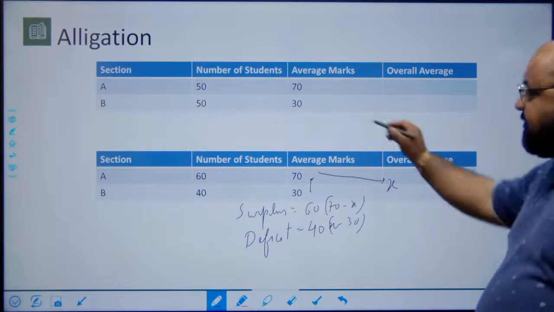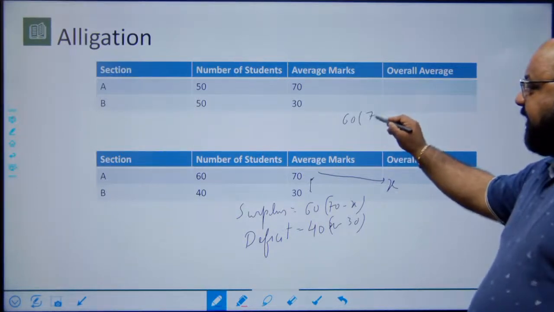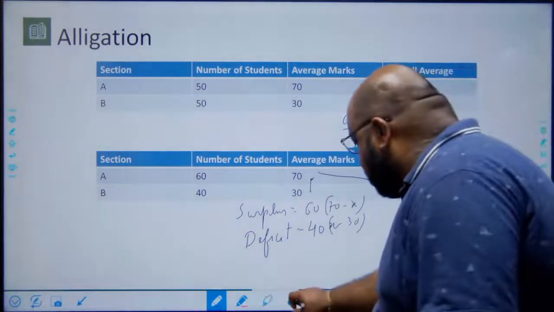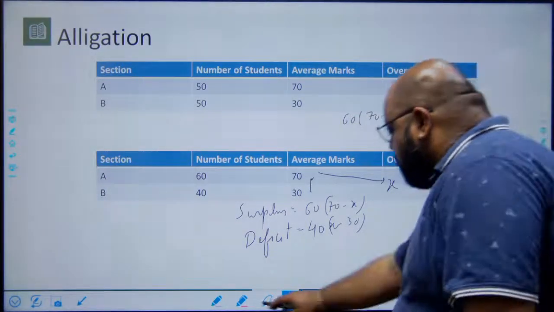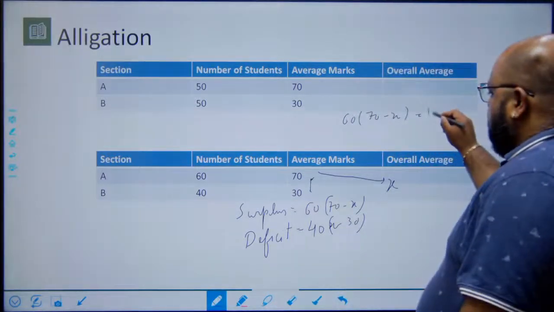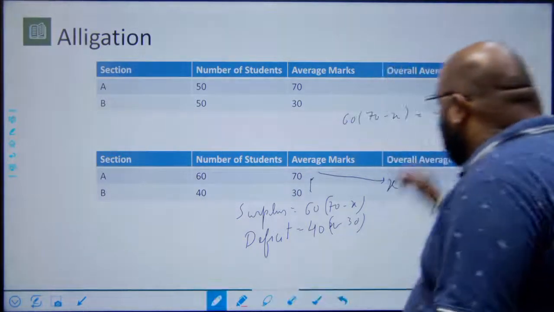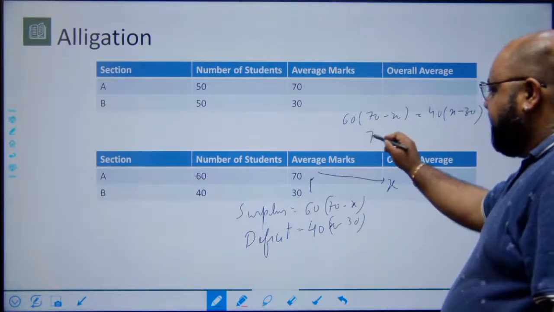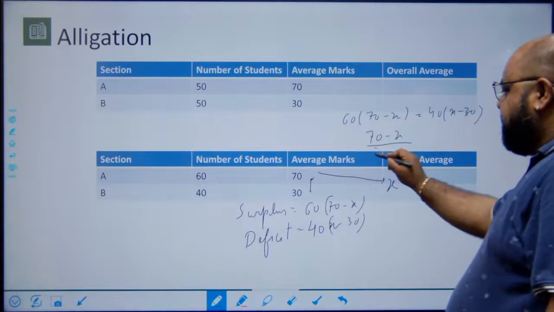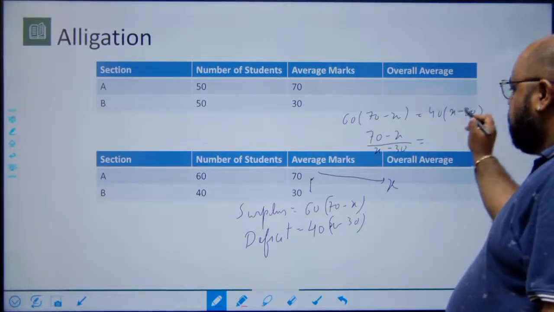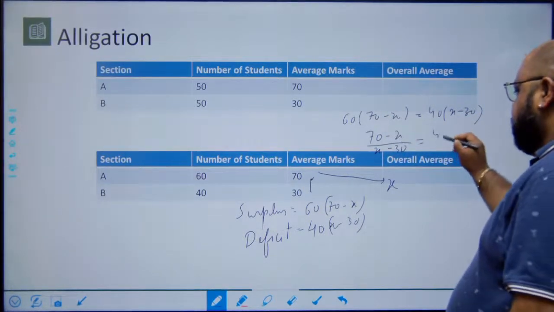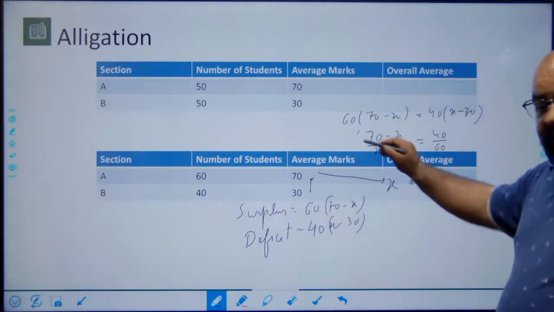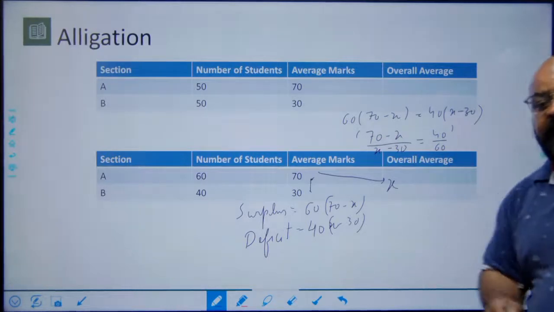So what I get is 60 into 70 minus x is equal to 40 into x minus 30. This can further be written as 70 minus x upon x minus 30 is equal to, so 60 comes to the right hand side bottom, 40 by 60. The pictorial representation of this equation is called the method of alligation.